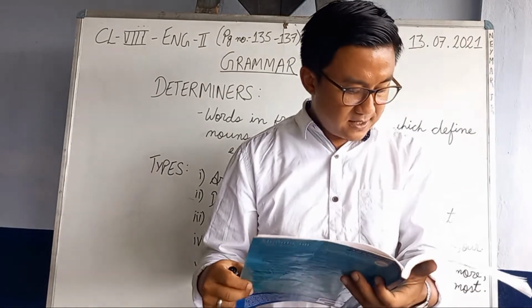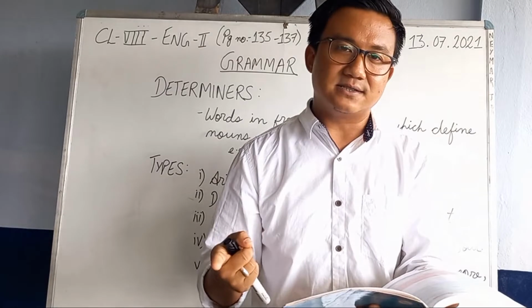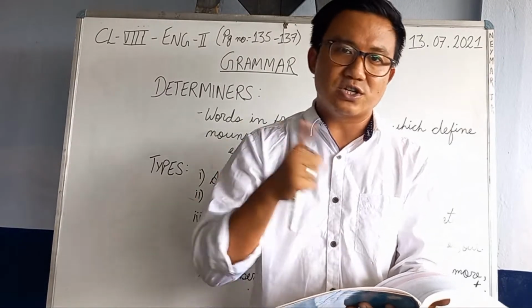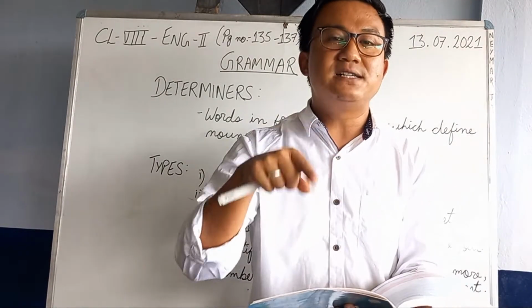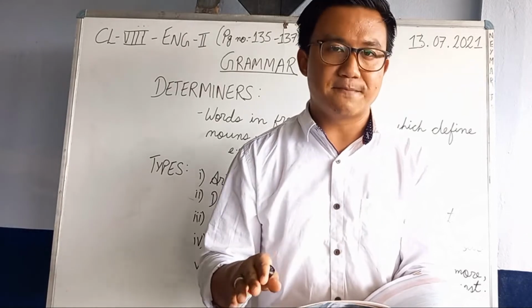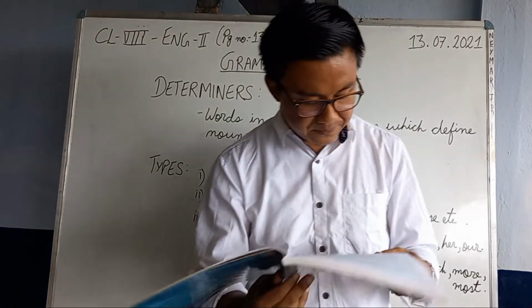Okay. F. This house was built by my father. It's a passive voice. Now you have to change it into active. My father built this house. Very simple. Okay. So this is how you can do it.